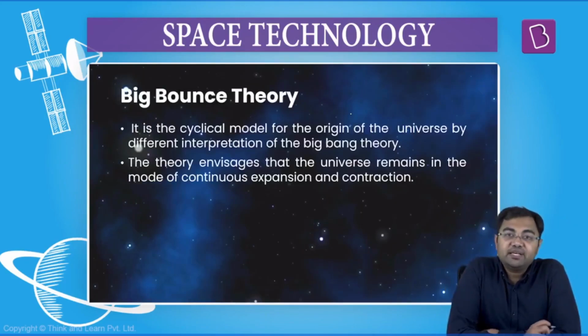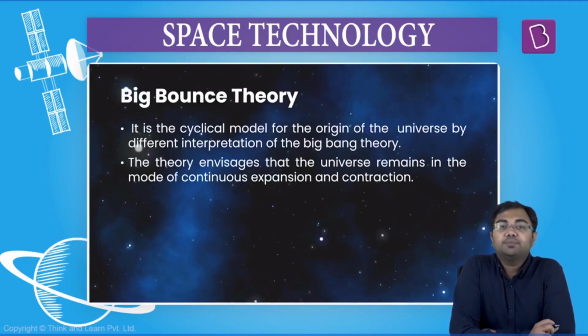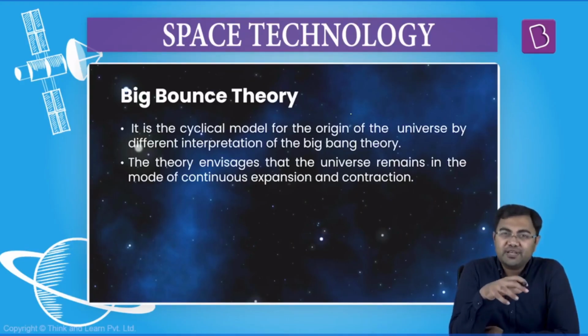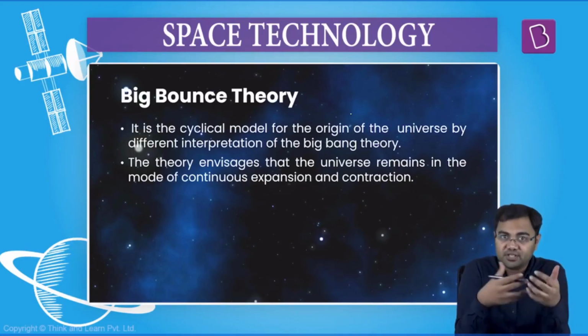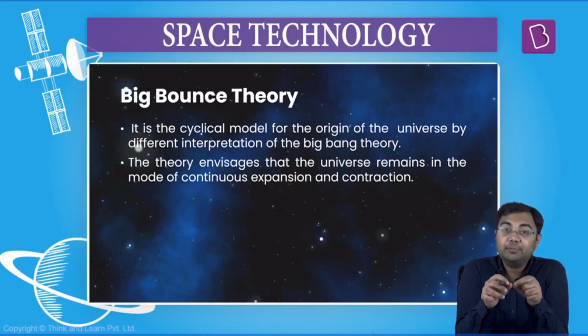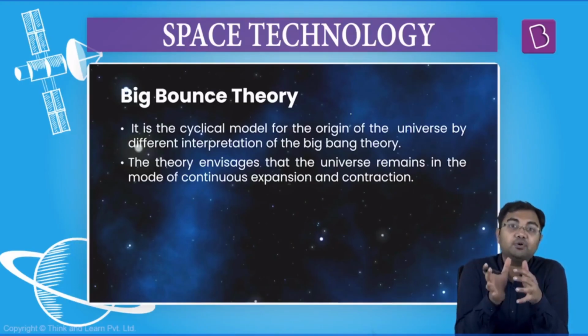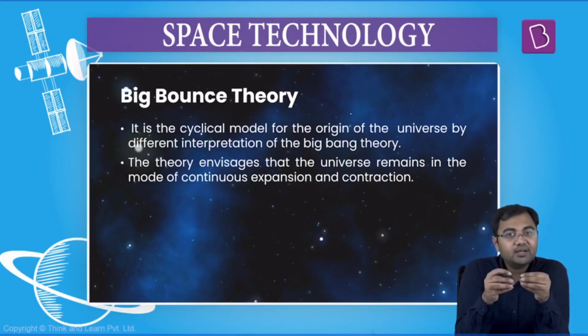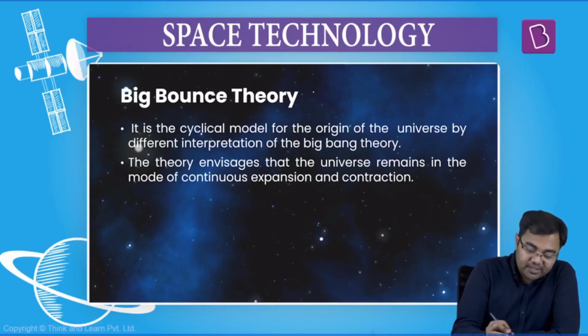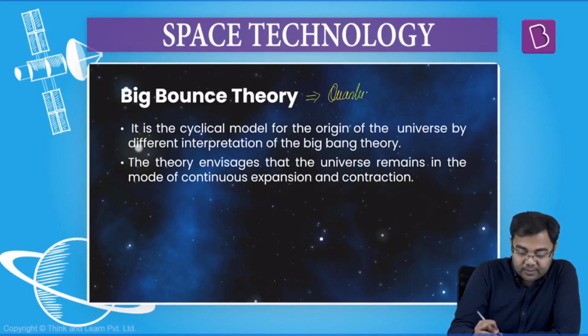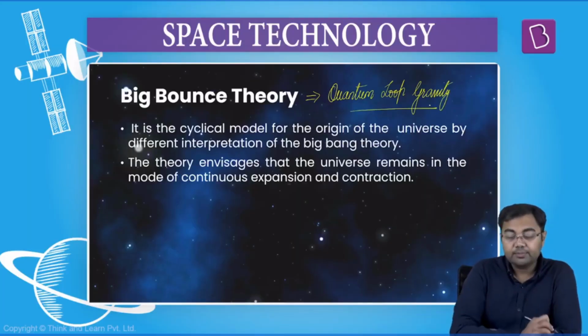The next theory that we have is the Big Bounce theory. Now, this theory is also very similar to how the oscillating universe theory talks about the universe, but at the same time you have to understand that the Big Bounce theory does not talk about a singularity. It talks about a state of the universe where the universe will keep on contracting and expanding, but it will work on different principles. And the principle that it will work on is quantum loop gravity.